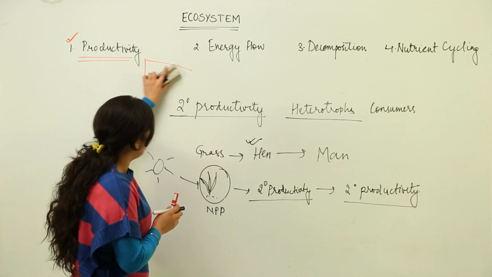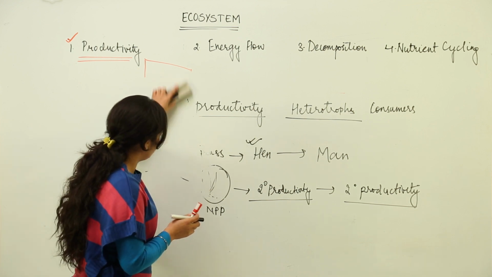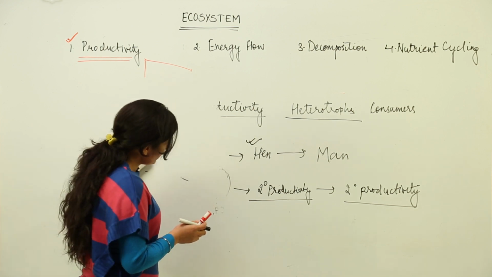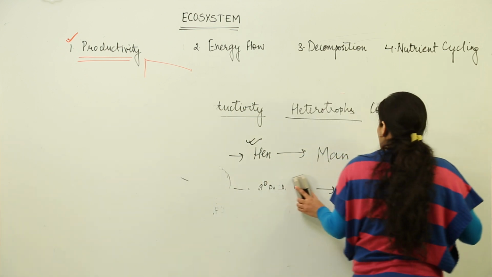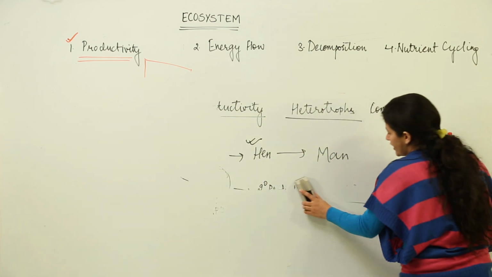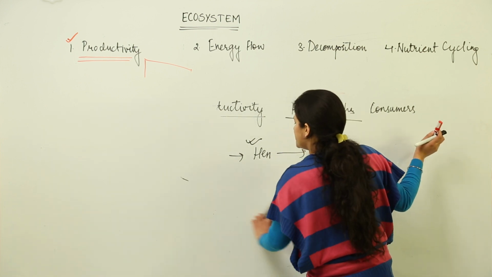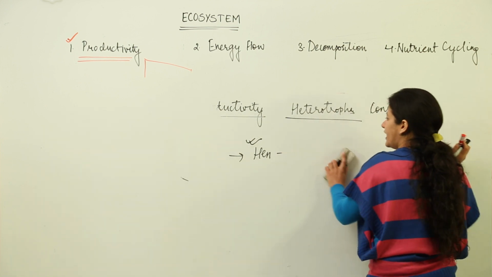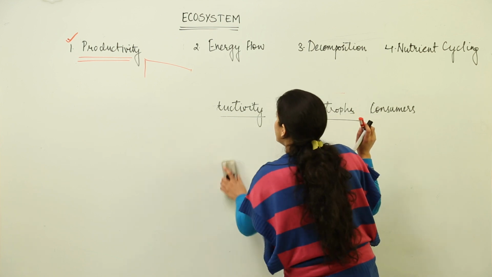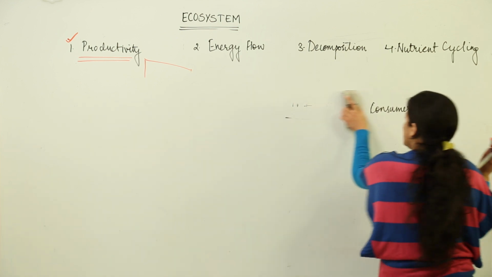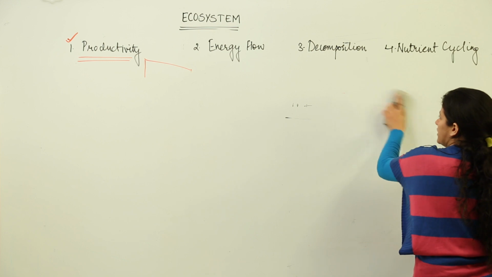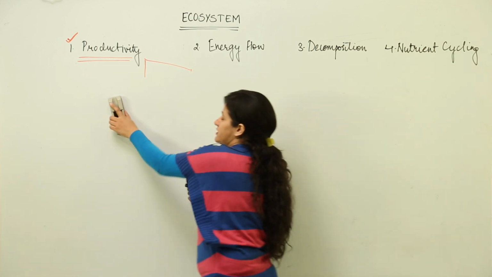Now so much of productivity, let's talk about how this productivity is measured. Of course it would be measured in terms of biomass only. So when we talk of biomass, there are two terms, one is production and the other is productivity. It is just like in a factory you are producing 200 units, that is the production.